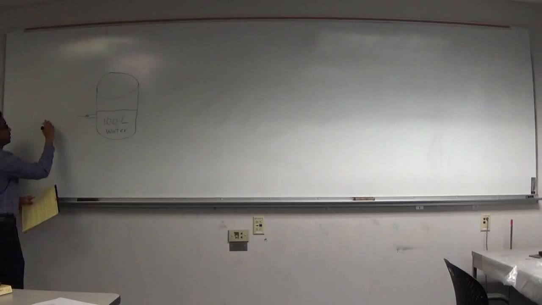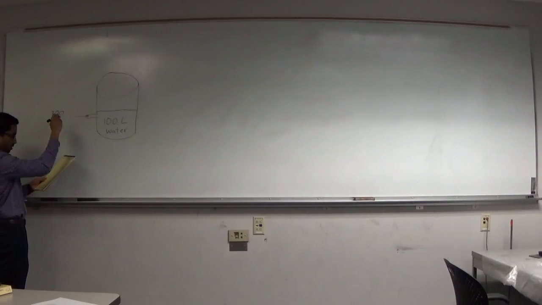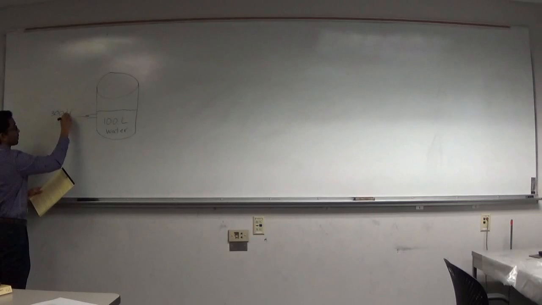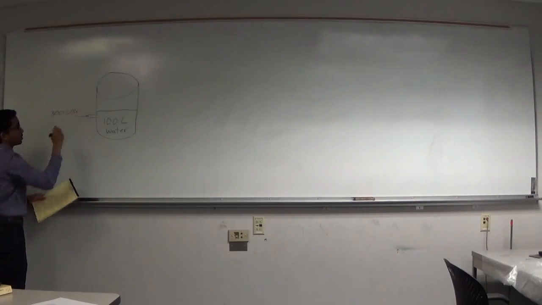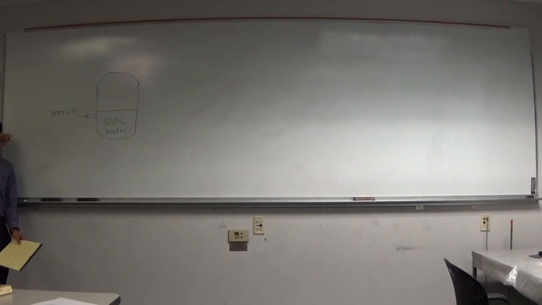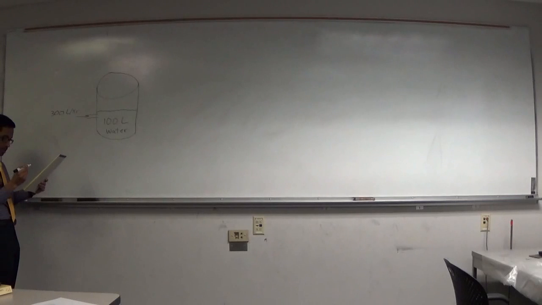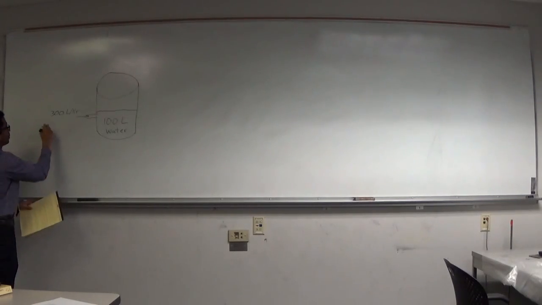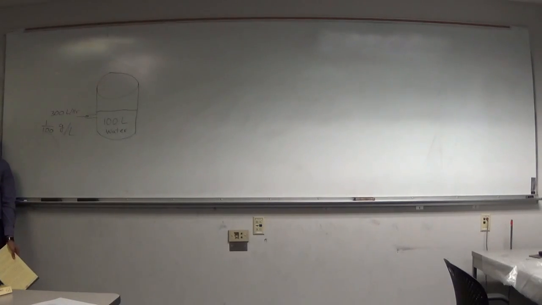I want this rate to be 300 liters per hour. So the mixture is entering the tank at 300 liters per hour. And the concentration of that saltwater mixture is 1/100 grams of salt per liter of mixture.